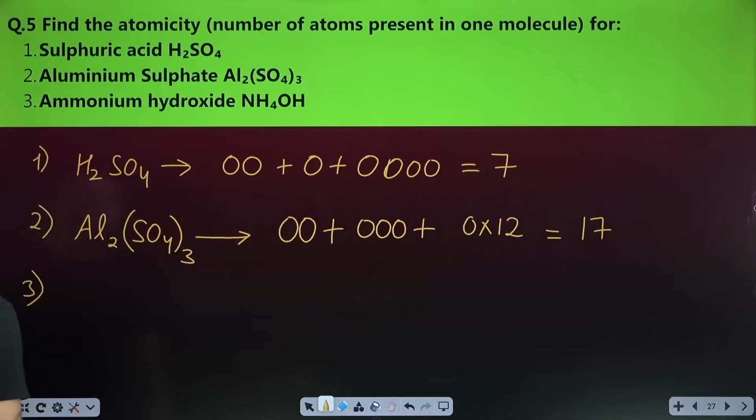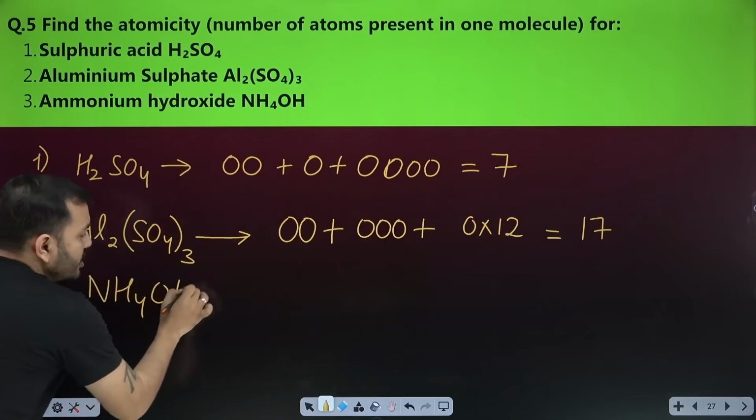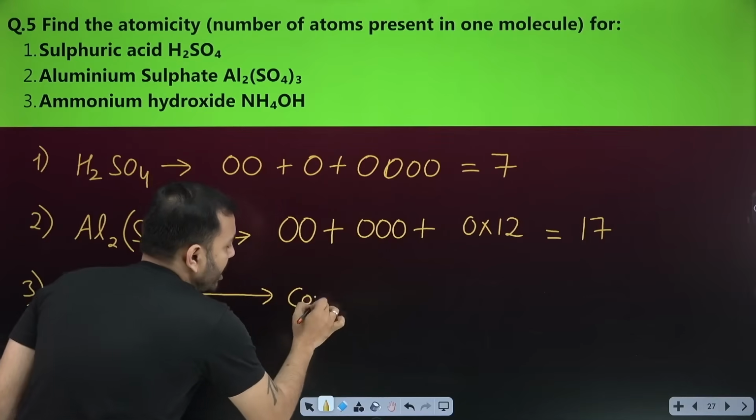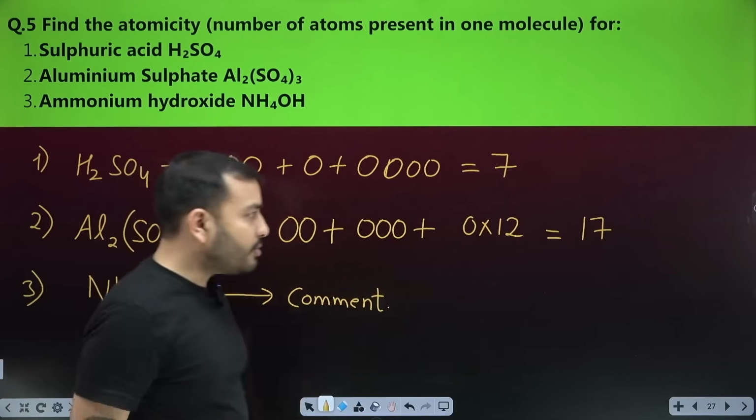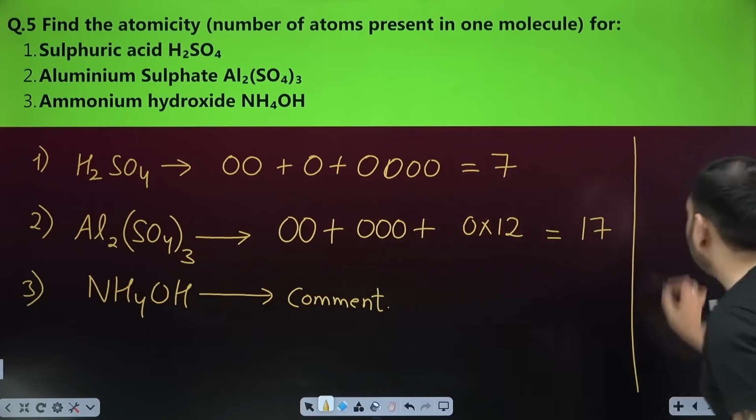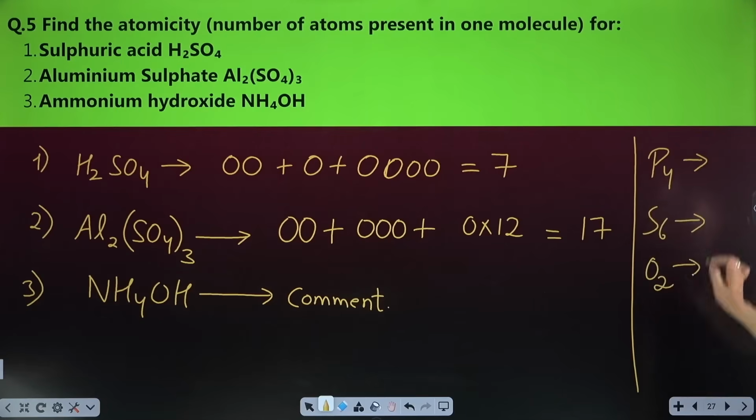17. See the third one, beta, ammonium hydroxide, NH4OH. How much would the atomicity be? Now this one, you have to comment and tell me. It's your homework, okay? Okay, tell me the atomicity. P4, tell me the atomicity. H6, what is the atomicity? O2, its atomicity, what is it?